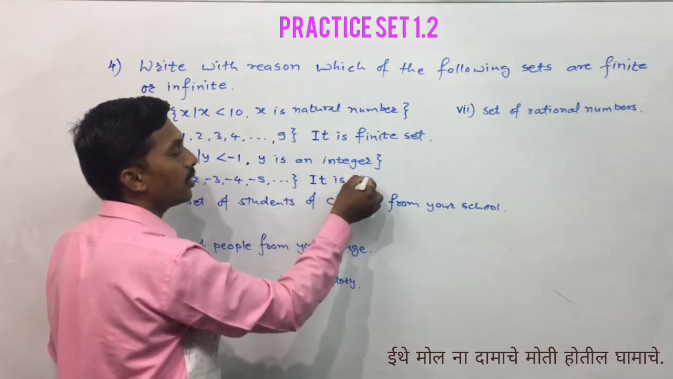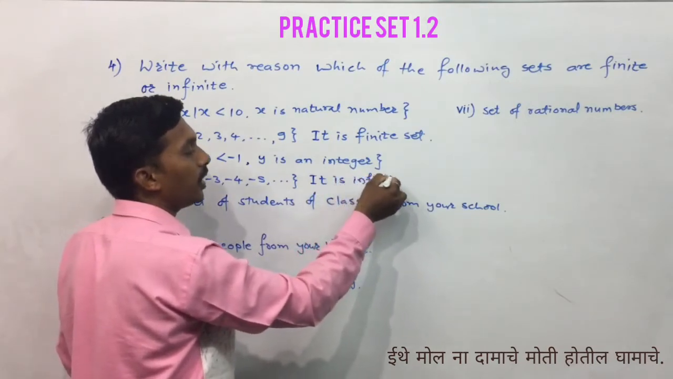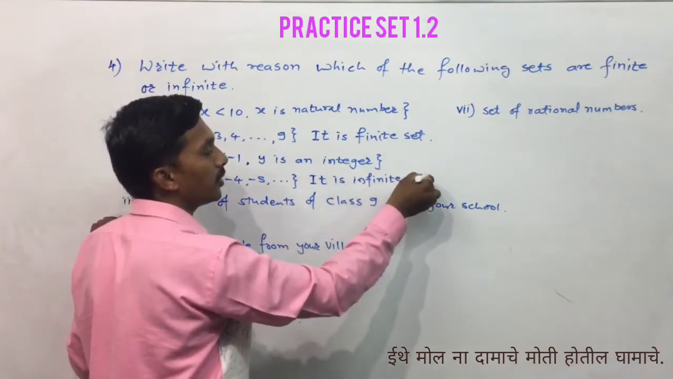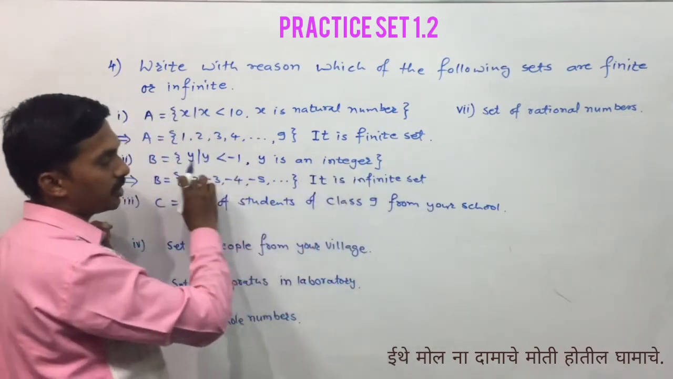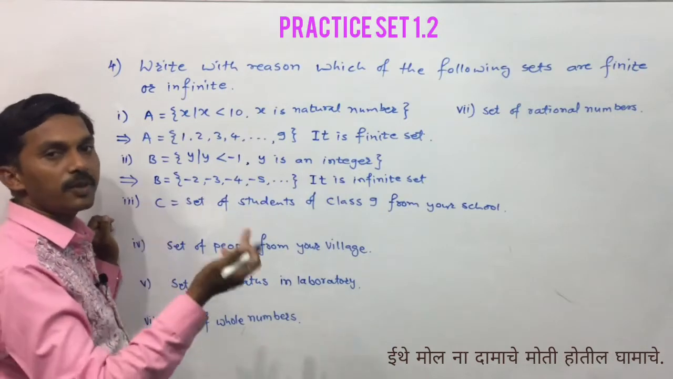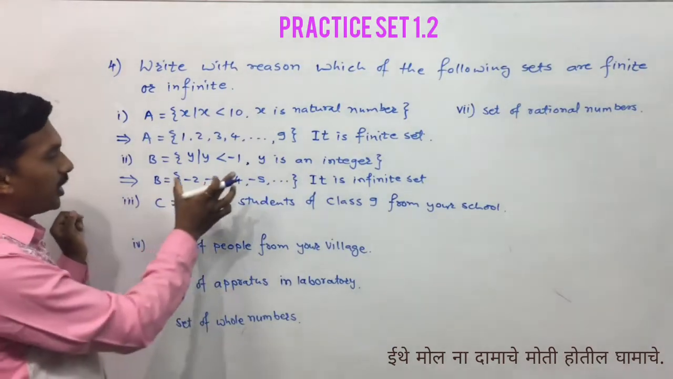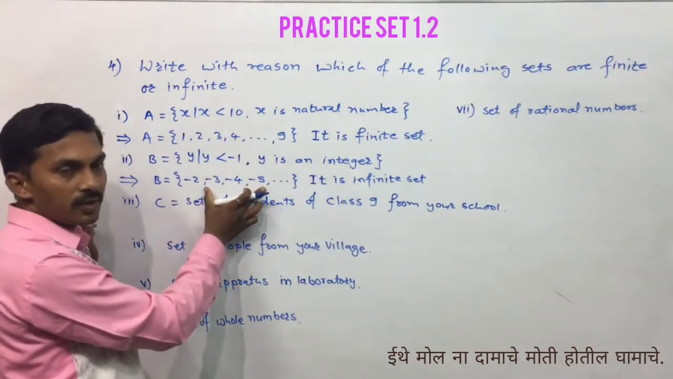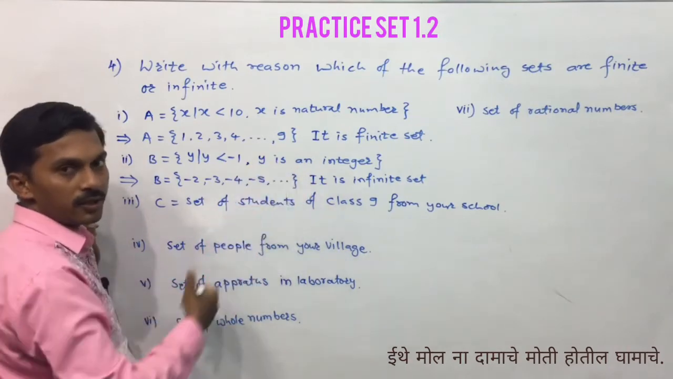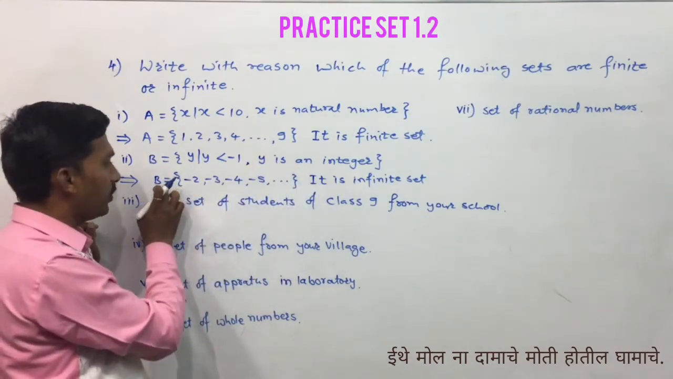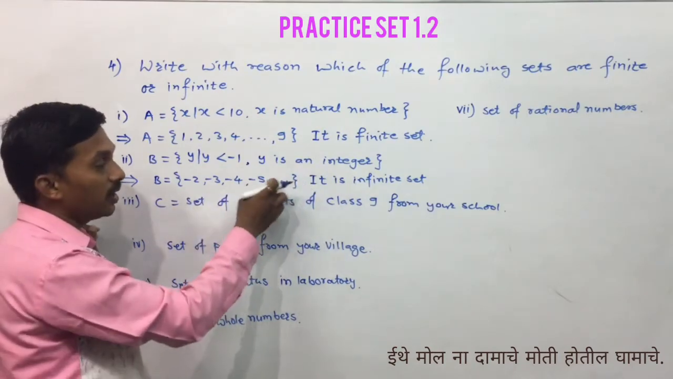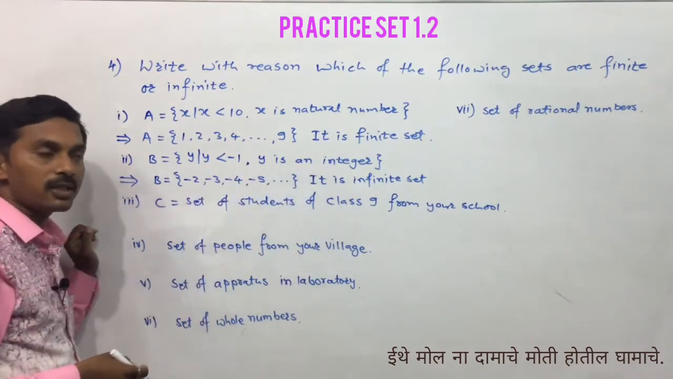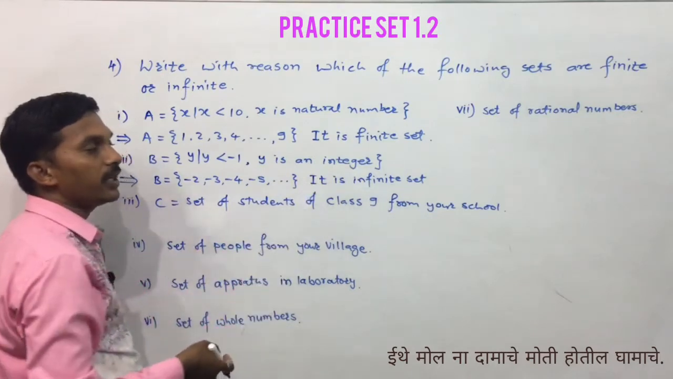It is an infinite set. As we have less space here, we didn't write the statement. You can write the statement also, but we write the set here, so no need to write the statement. We have the set B in front of us and that is an infinite set, since there are infinite members in that set.